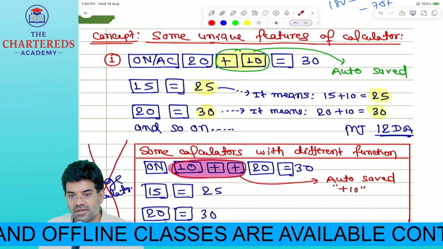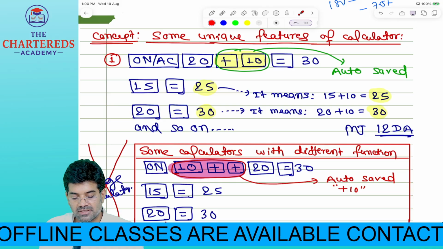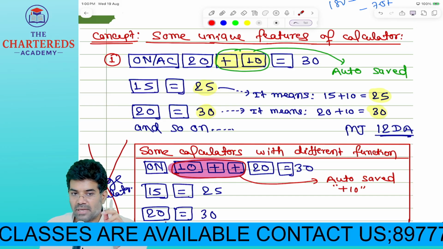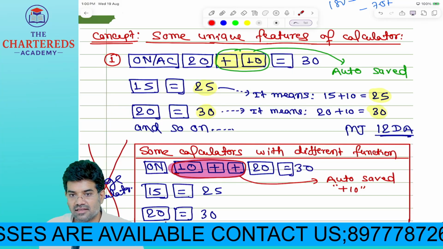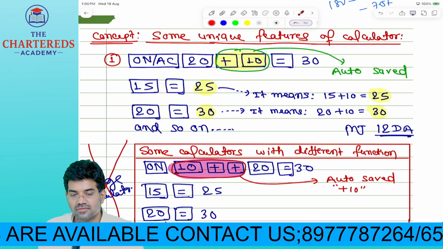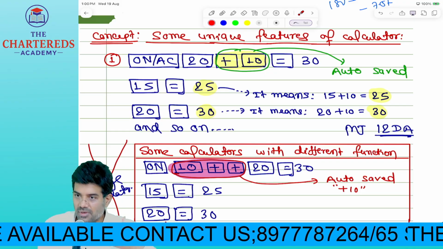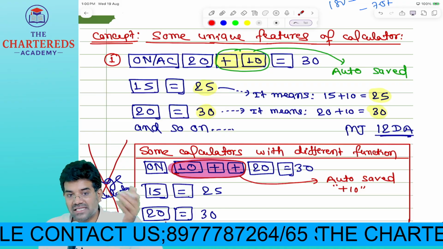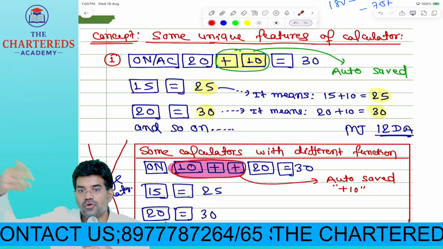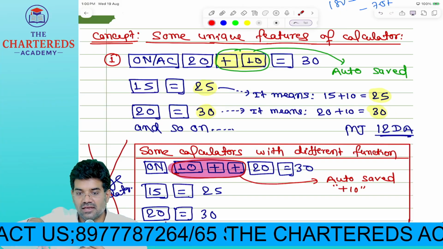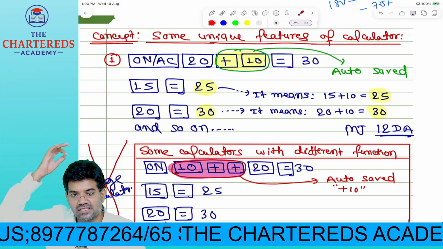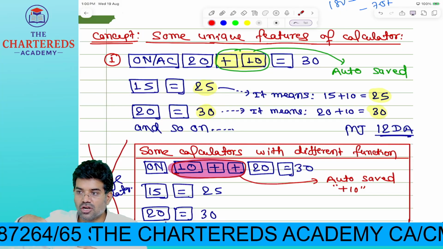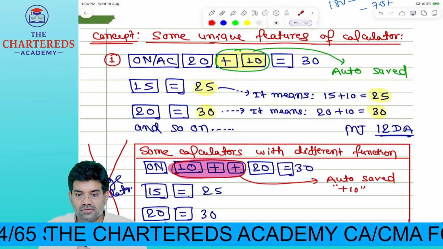Take your calculator, everyone. All clear first. Okay. First 20 plus 10 plus equal to, how much you got? 30. Now our calculation starts. Now you want to know how much is 15 plus 10. You want to add this 10 to 15. Now just press 15, equal to. How much you got? 25.